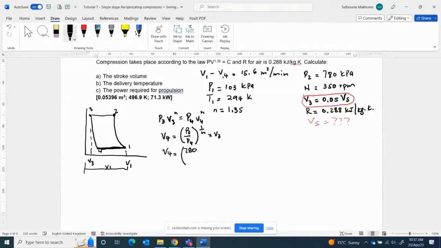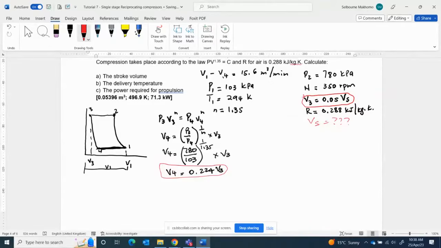So V4 is equal to P3 780. P3 is equal to P2 and P1 is equal to P4 according to the sketch. Divide by 103, to the power 1 divided by 1.35, multiplied by V3. We don't have V3. So from here we can say V4 is equal to 0.224 V3. Very important. What are we trying to do here? Because we don't have V4, we don't have V1, we have to express one in terms of the other so that we end up having one unknown.